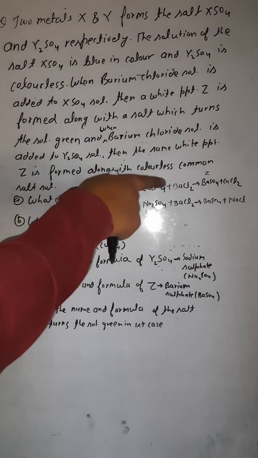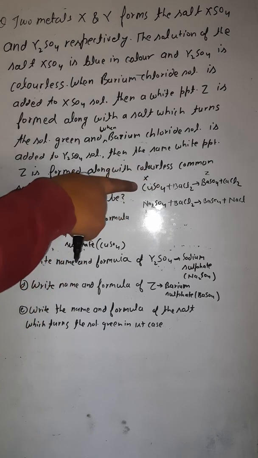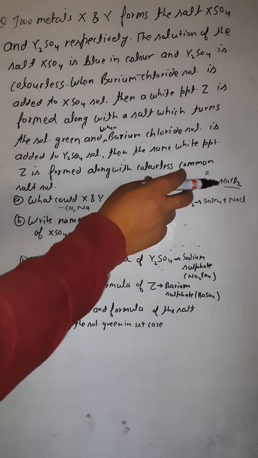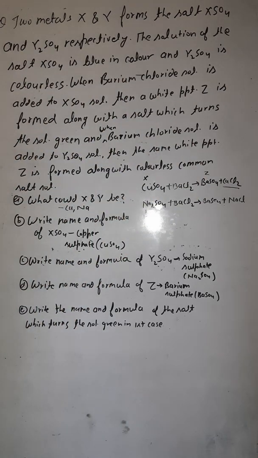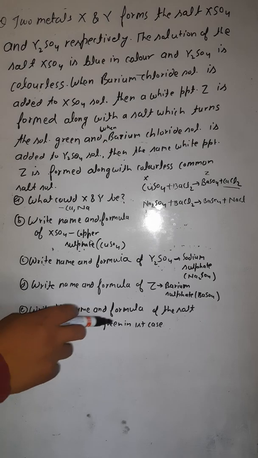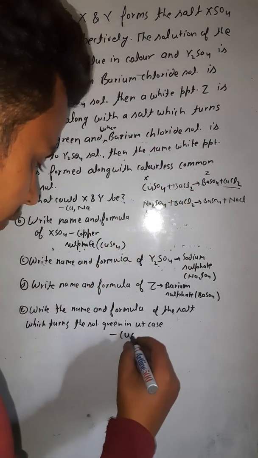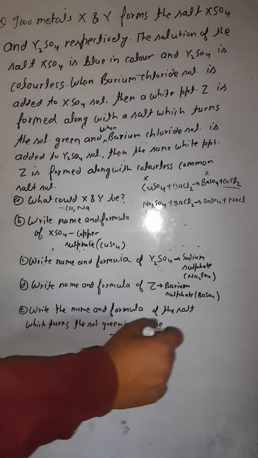Here the solution has turned into green. Why? Earlier this was blue in color. Now this has turned into green. Why? Because of the formation of this one salt. What is this salt? That is copper chloride. So what is the formula of the salt which turns the solution green? Formula is CuCl2. So answer of this question is CuCl2. That is copper chloride. You can write here copper chloride.